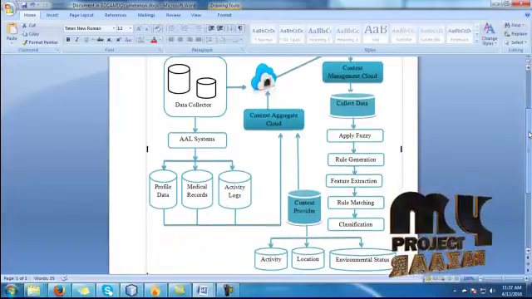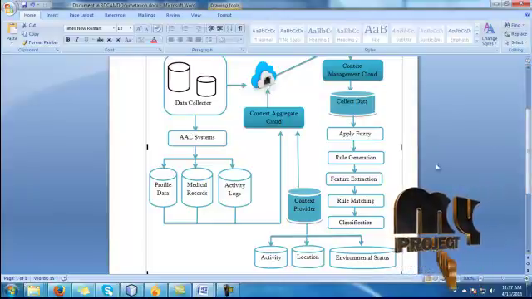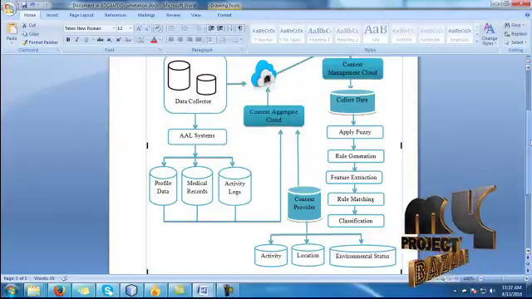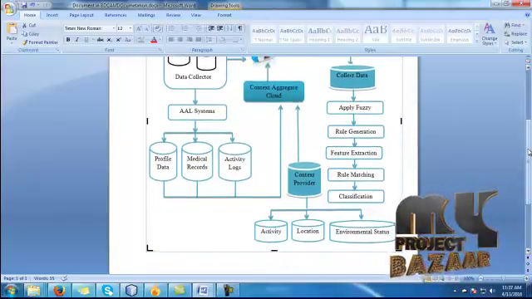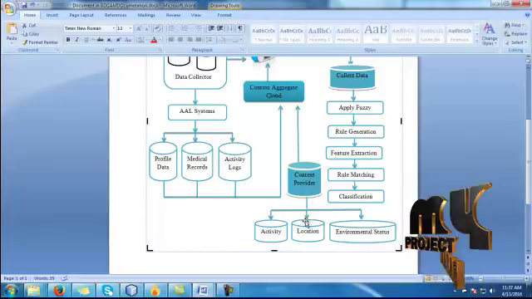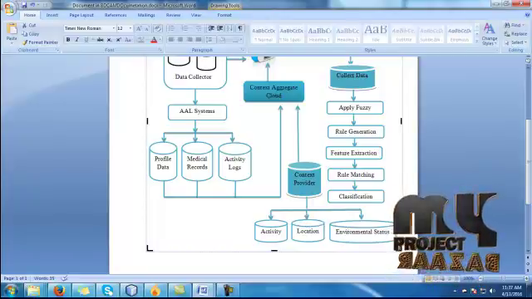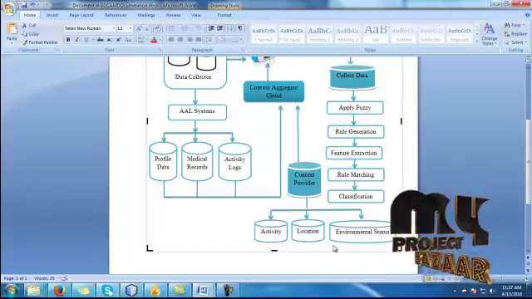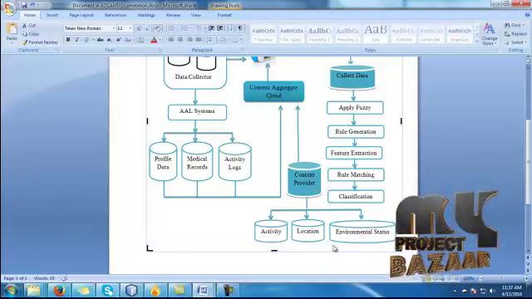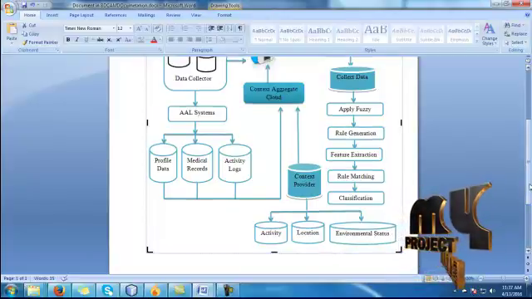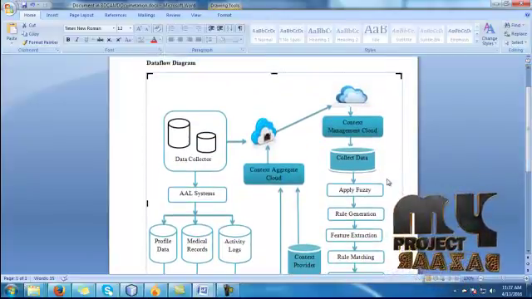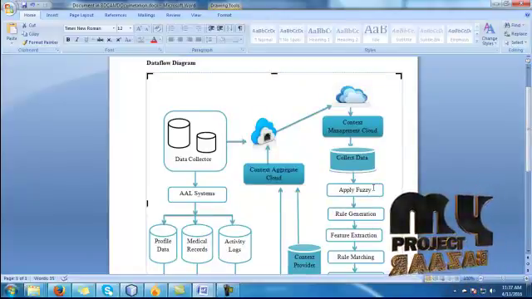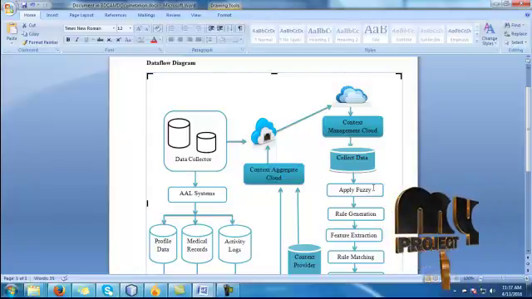After that, we apply the fuzzy. Then we generate the rules. After that, we extract the features. After that, we match the rules. Then, by using the rules, we classify the records. Here context information will be activity, location and environmental status. Based upon the rule matching, we classify the results. After that, we predict the unknown activity of the users and predict the patient disease and symptoms of the drug. This is a complete demo of the data flow diagram of our process.